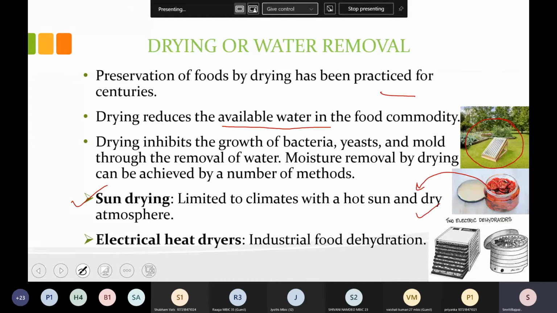Now, water removal in this drying is done with the help of the sun because it needs only high temperature. Naturally it is done by sun drying, but if the sun drying is not possible, or the food commodities are on a very large scale, like the industrial scale, you need to provide some equipment for this process. For this you go for the electrical heat dryer. These electrical heat dryers are used for industrial food dehydration. Here you can see these electrical dehydrators.